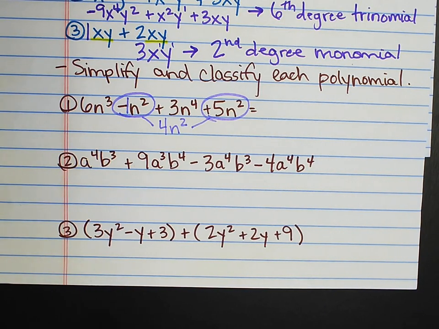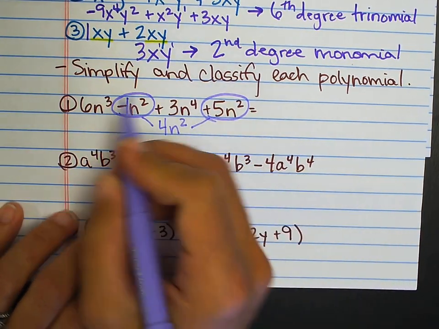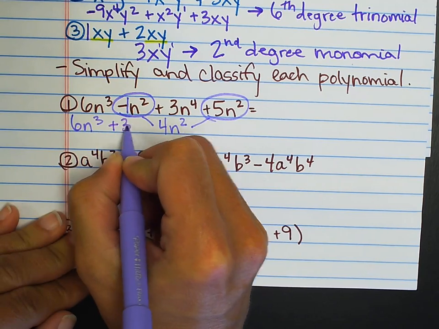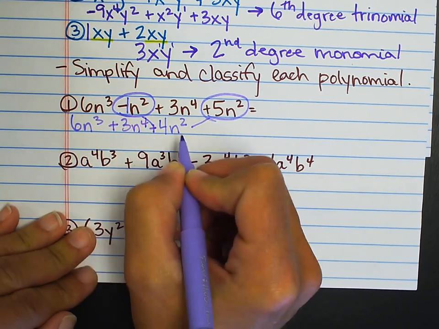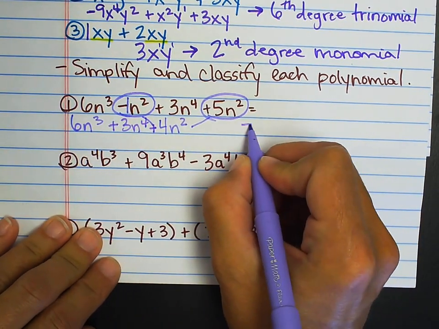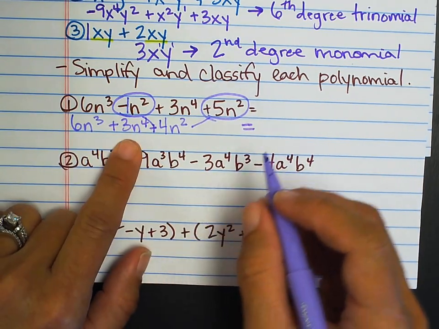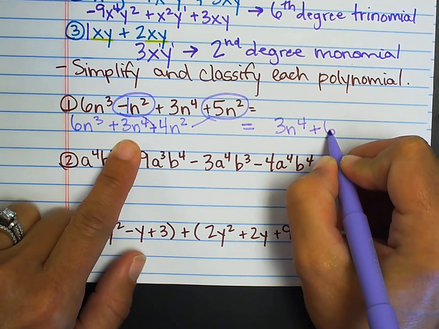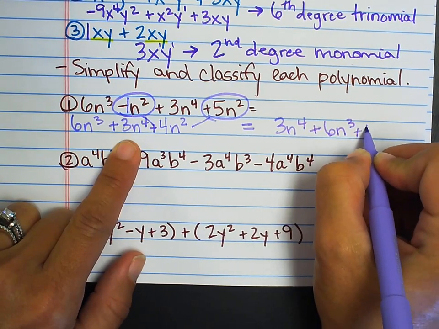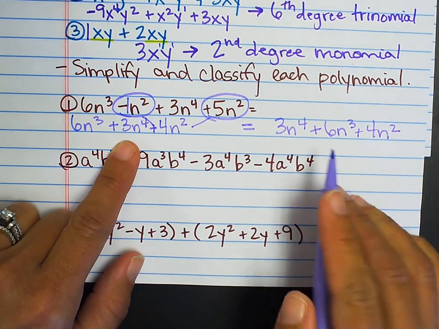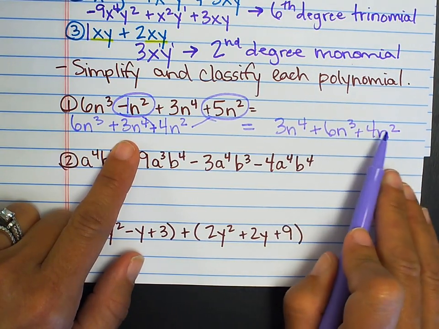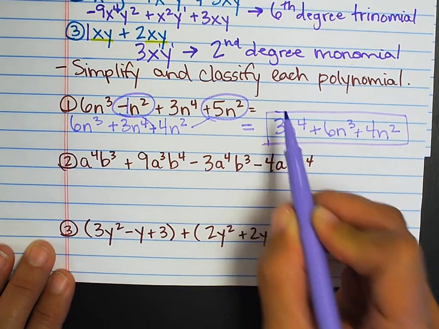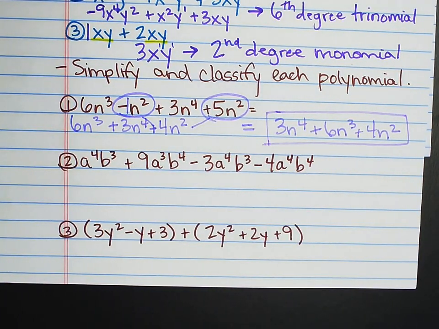And I know for my final answer, I must write them in descending order. So right now I have 6n cubed, plus 3n to the fourth, plus 4n squared. For standard form, I need the biggest term first. So I'm going to say 3n to the fourth plus 6n cubed plus 4n squared is going to be my final answer. 4, 3, 2, they are in descending order, and I have combined all like terms. Let's do another one.